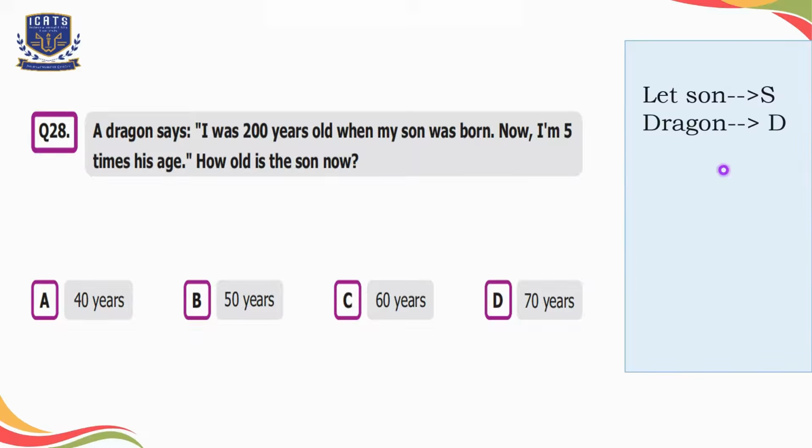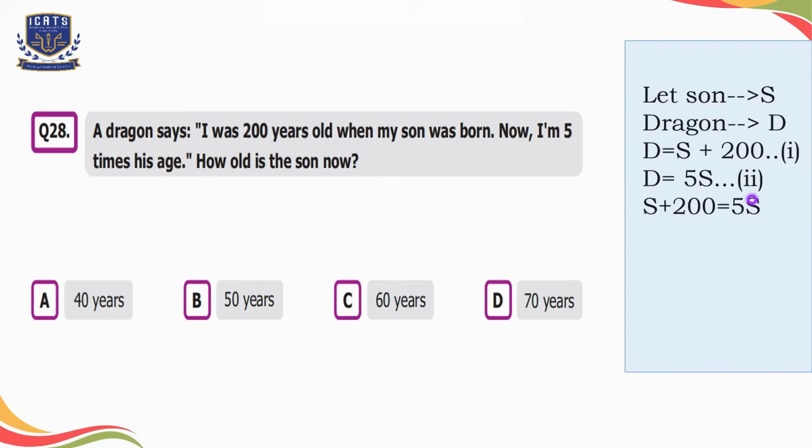As the dragon is 200 years older than his son, so we can say that the dragon's age is 200 plus the son's age. This is our equation 1. Now it is mentioned in the question that the dragon is 5 times his son's age. So we can make another equation over here. The dragon's age is 5s. This is our equation 2.